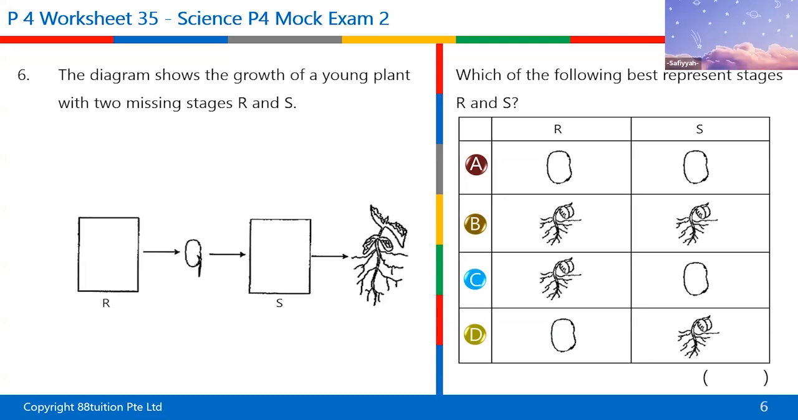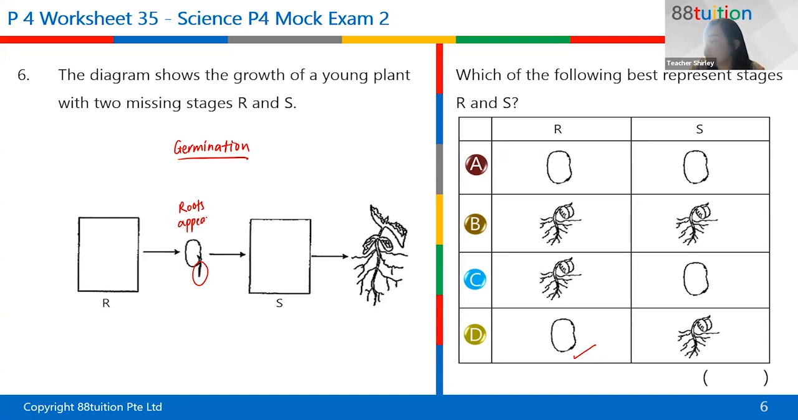D. Okay, let's have a look at D. Yes, it's from a seed. Then the roots will appear first. This process is actually what we call germination. Okay, just a quick revision. So the roots will appear first. Then the shoots. So you can see that there are a bit of shoots coming out. Okay, so answer is D.